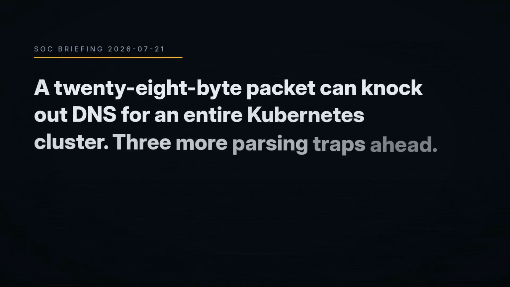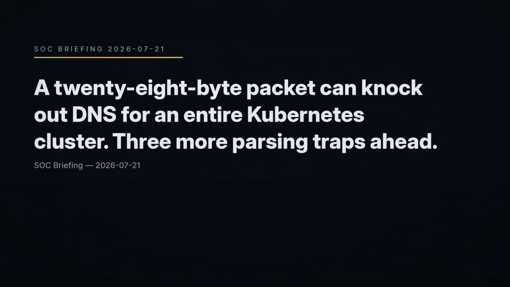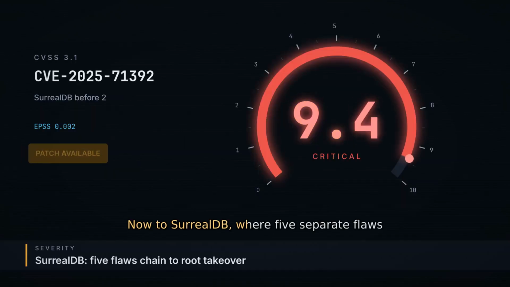A 28-byte packet can knock out DNS for an entire Kubernetes cluster. 3 more parsing traps ahead. Now to SurrealDB, where 5 separate flaws chain from low privilege access all the way to root.